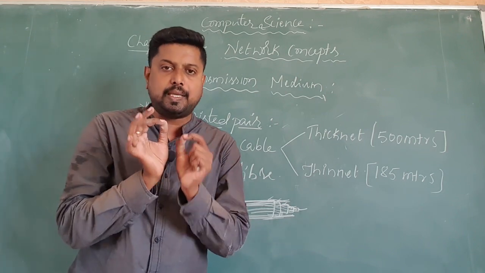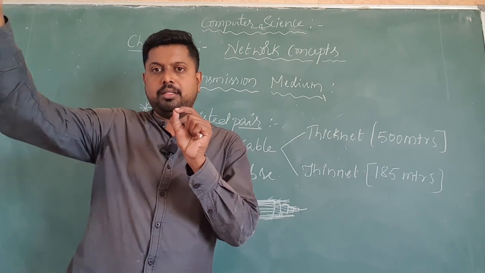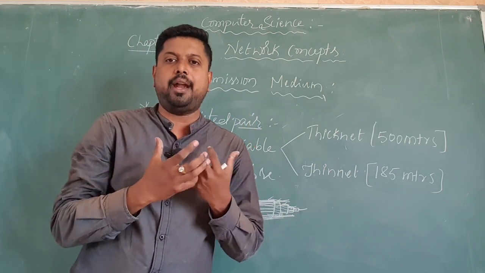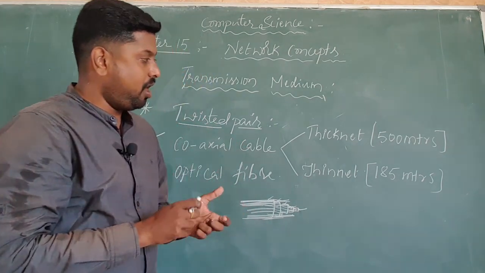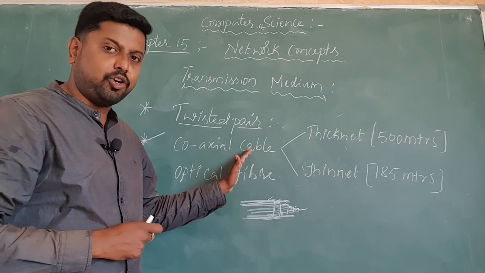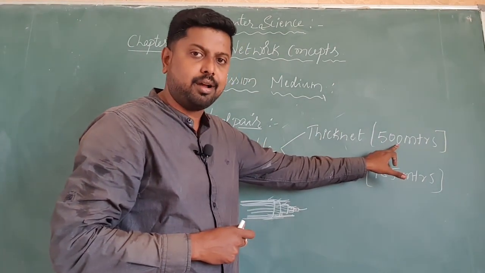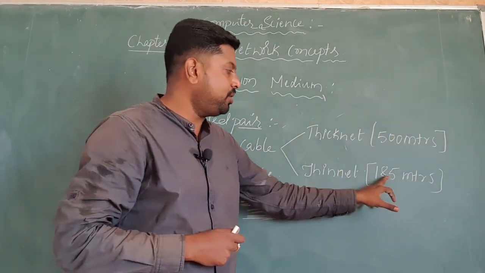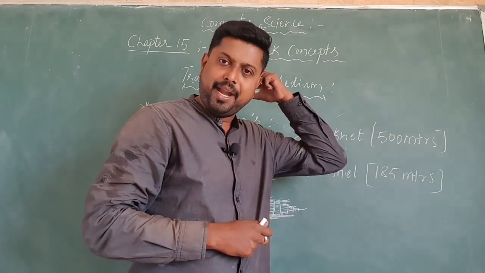If you look in your home from one area to another area, they usually connect with a thick kind of cable. Coming to the categories of the coaxial cable, thick net cables have a maximum range of 500 meters, and thin net cables, which we usually use for lower bandwidth, have 185 meters.